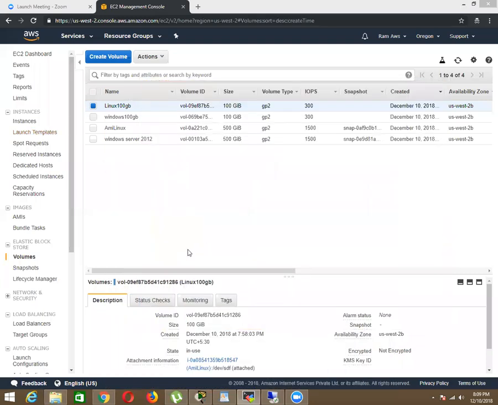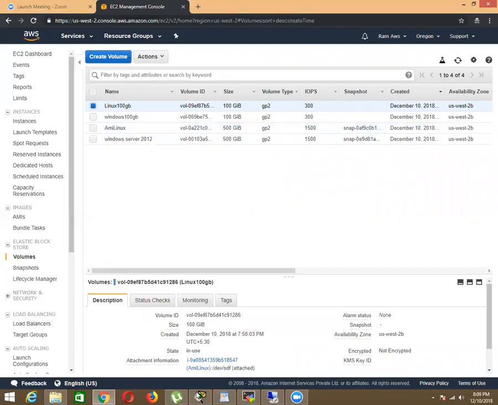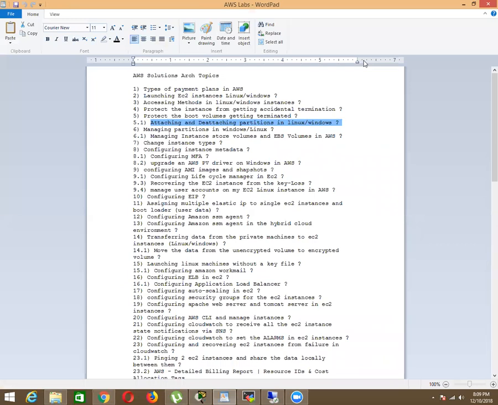So see how many partitions you have created; nothing will show here. It shows the total size. But inside your machine, it will show you how much you created and how much you are using. So that is how we create partitions. And I hope you understood how to attach, detach, and other things. Okay, next is managing instance store volumes and EBS volumes in AWS.